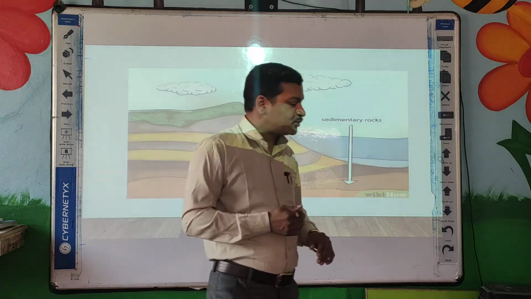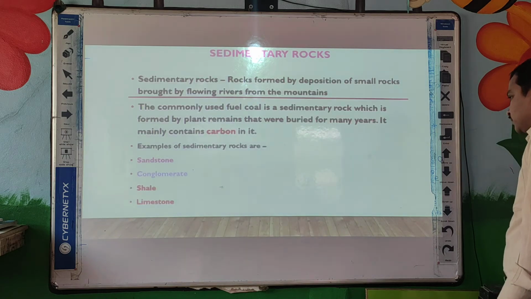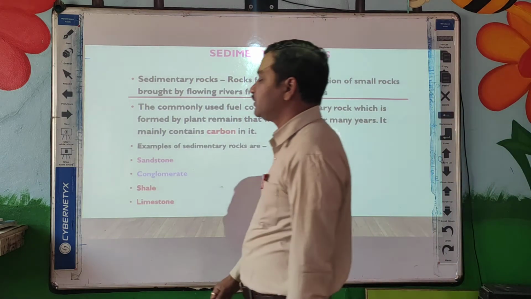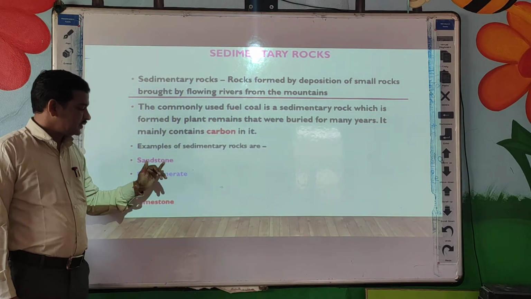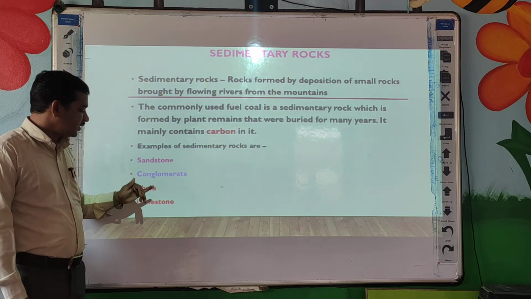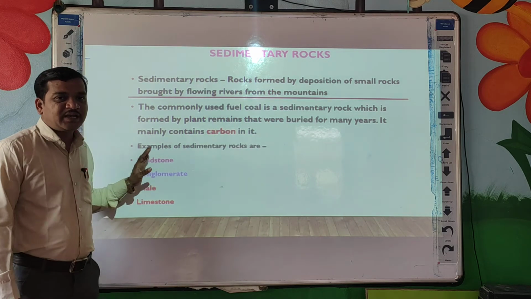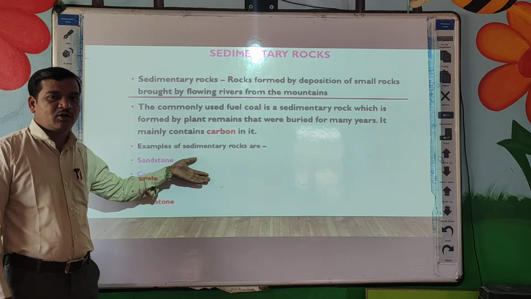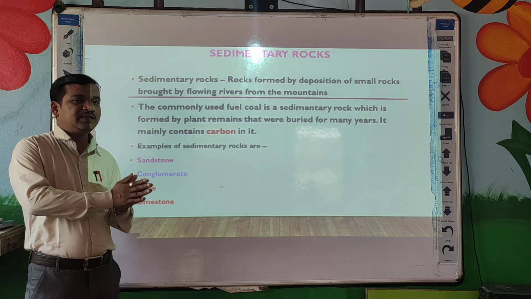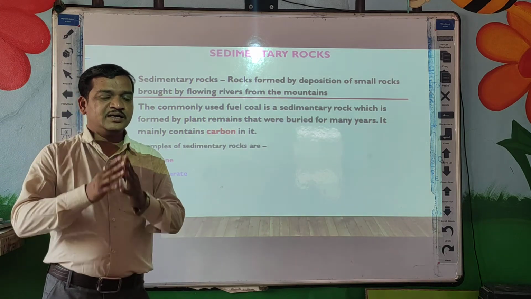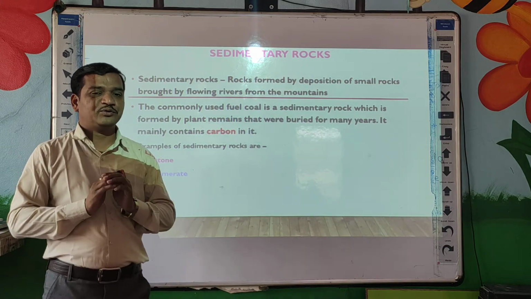Now, what are the different types of sedimentary rocks? There are four examples of sedimentary rock. First one, sandstone. Second one, conglomerate. Third one, shale. And fourth one is limestone. So these are the four examples of sedimentary rocks which we have to learn deeply now. We will see one example, its importance and how they form. That is what we are going to learn today.